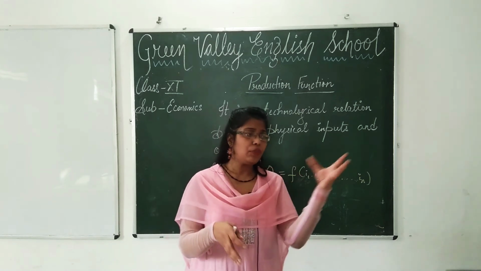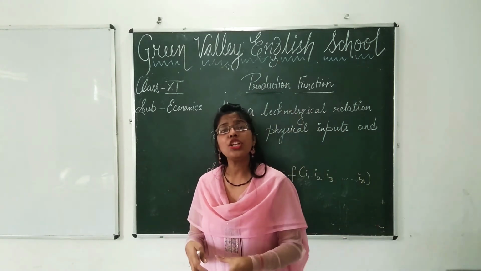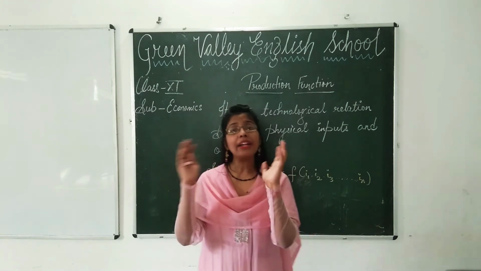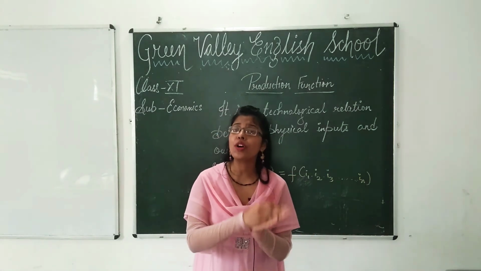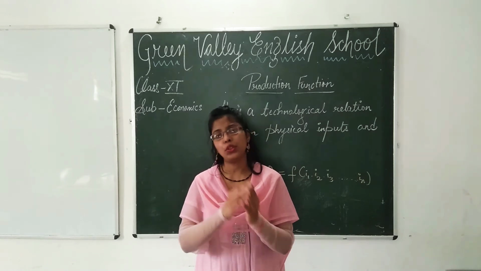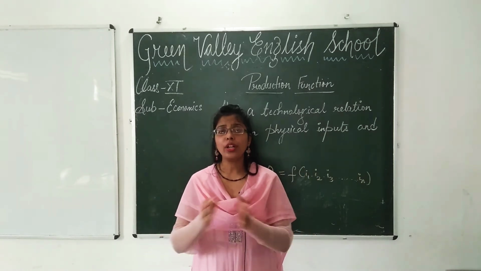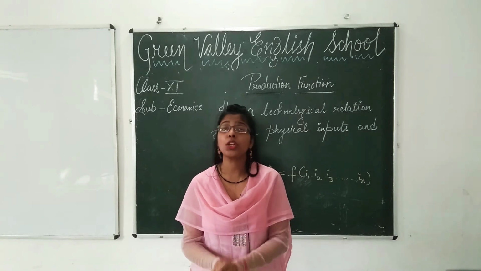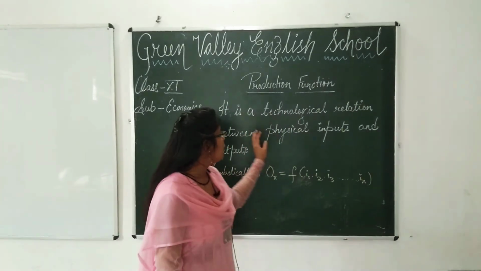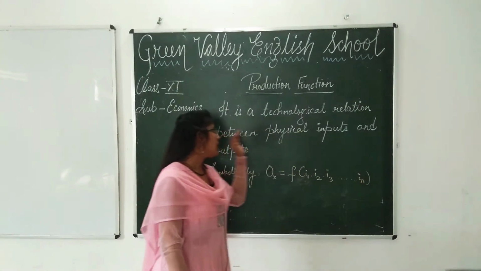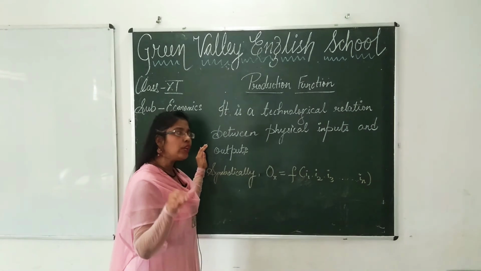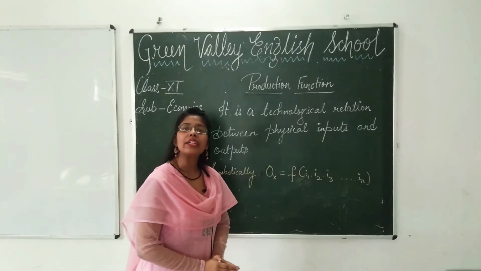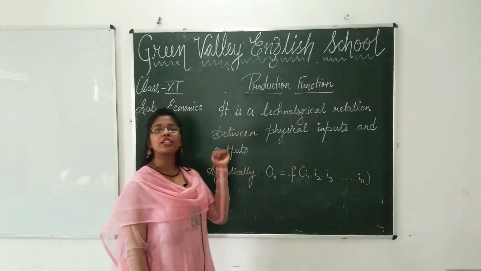But when this raw material is converted into a finished product, it gains importance in the market. It is demanded by the consumer, and who is performing this function? Obviously producers. So what is production function? Production function can be expressed as a technological relation between physical inputs and outputs. Hopefully now you can understand what production function is.